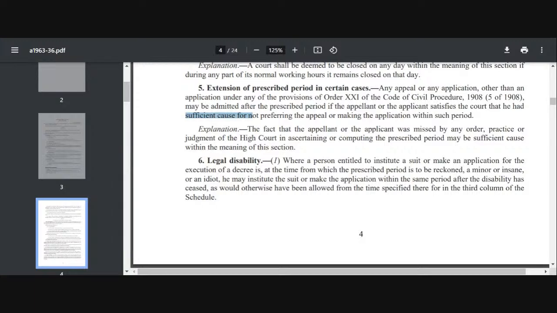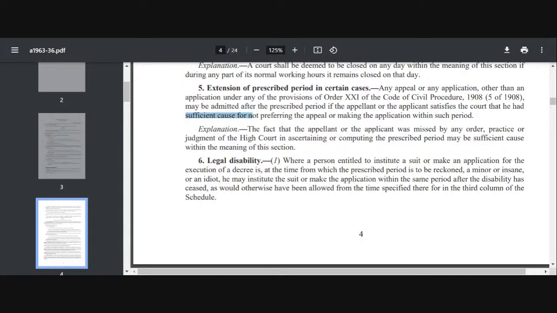If you just have cough and cold, then you cannot say that is a sufficient cause. Or poverty is not a sufficient cause. You cannot say I'm poor so I could not prefer an appeal. You have free legal aid, you should go for that.